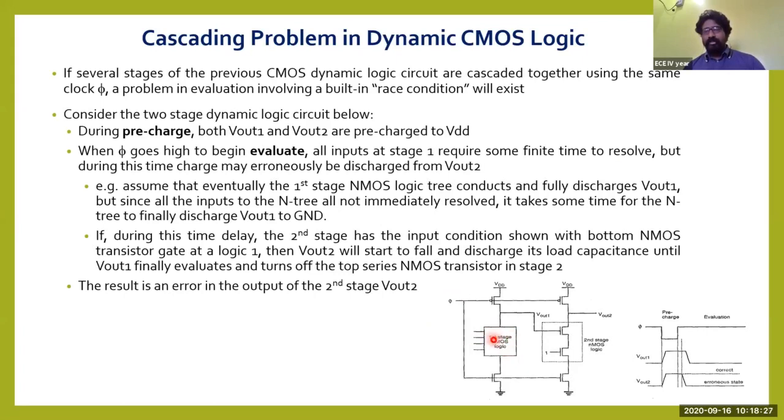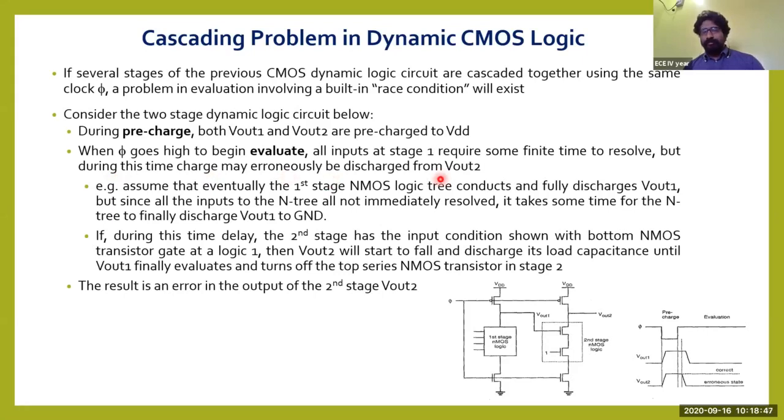So you are supposed to evaluate depending upon the logic which is drawn inside this tree. All the inputs at stage 1 require some finite time to resolve, but during this time the charge may erroneously be discharged from Vout.